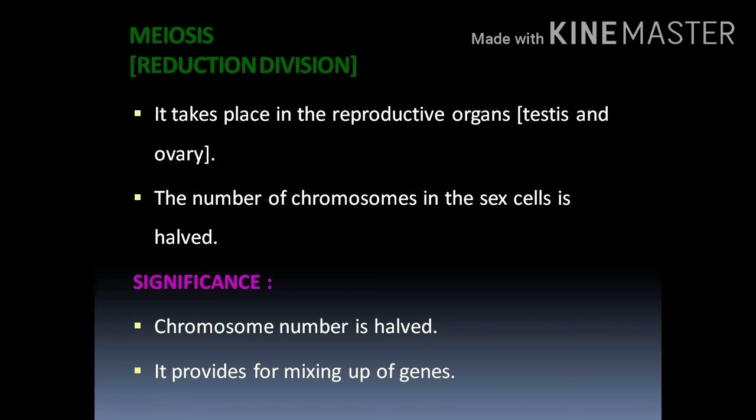Otherwise, if the sperm contained 23 pairs and the egg contained 23 pairs, when they fuse the number of chromosomes would increase, so it would not be a constant number for the human species. To maintain the constant number in the species, meiosis takes place in the sex cells. That's why only half the number of chromosomes is transferred in the cell.